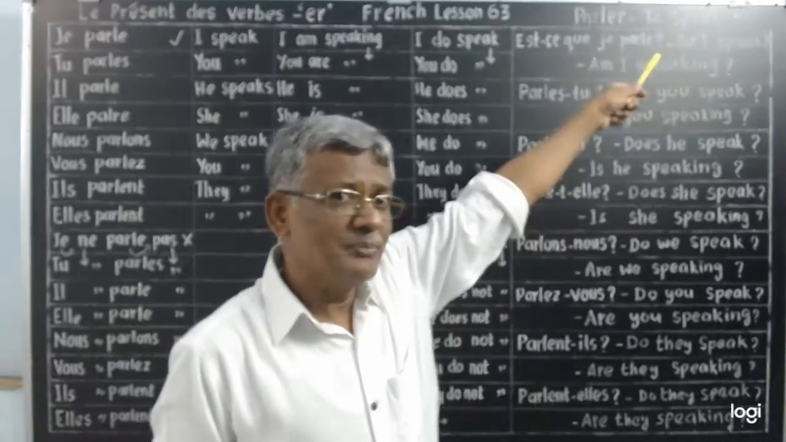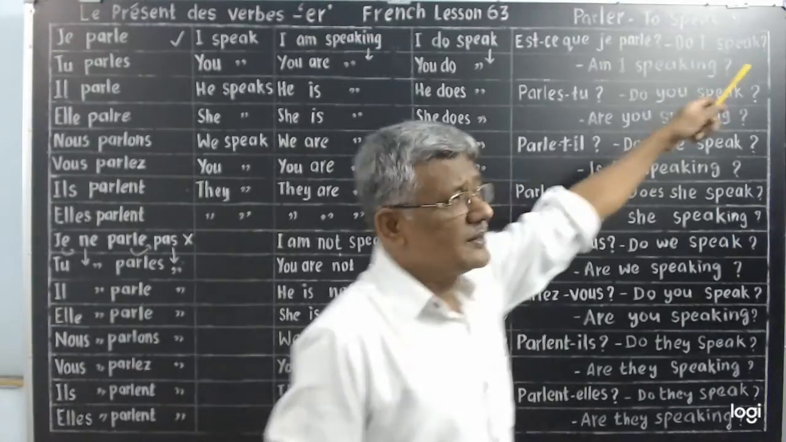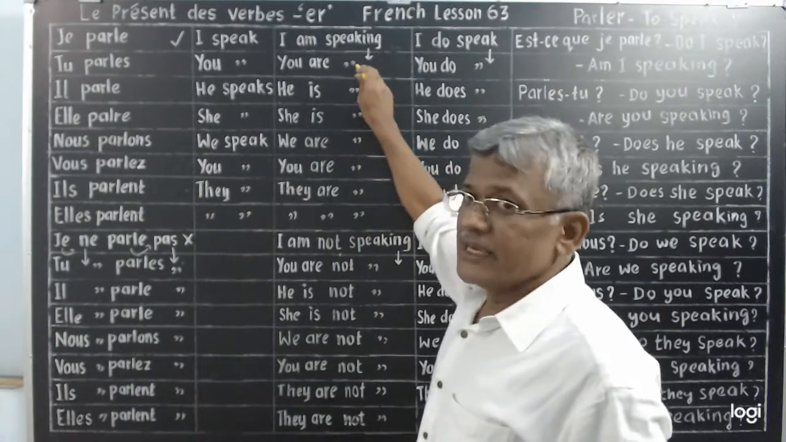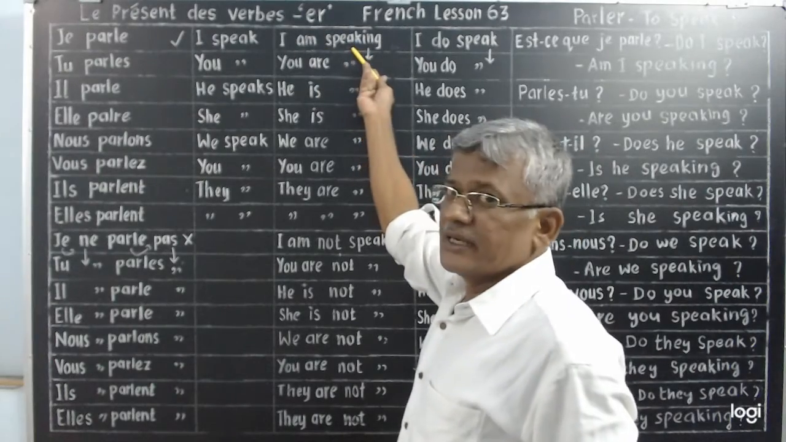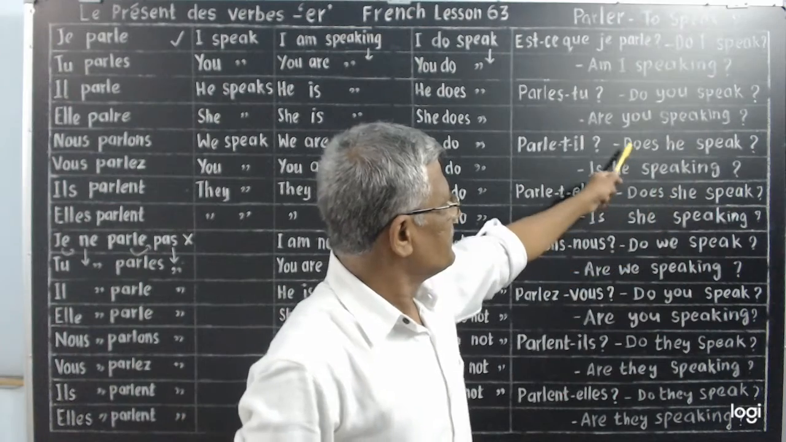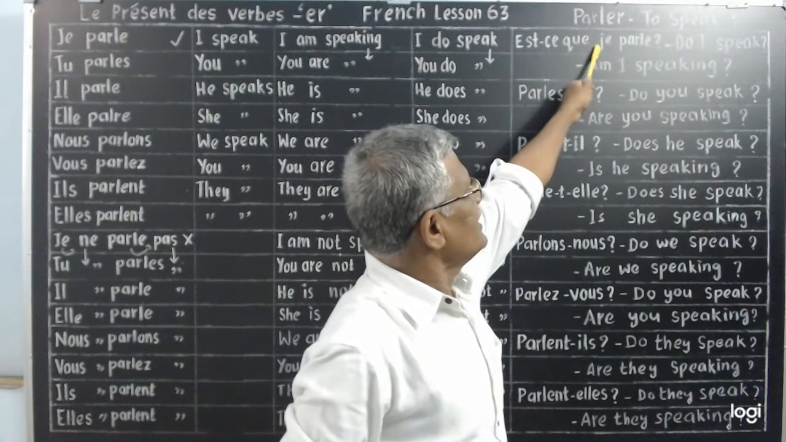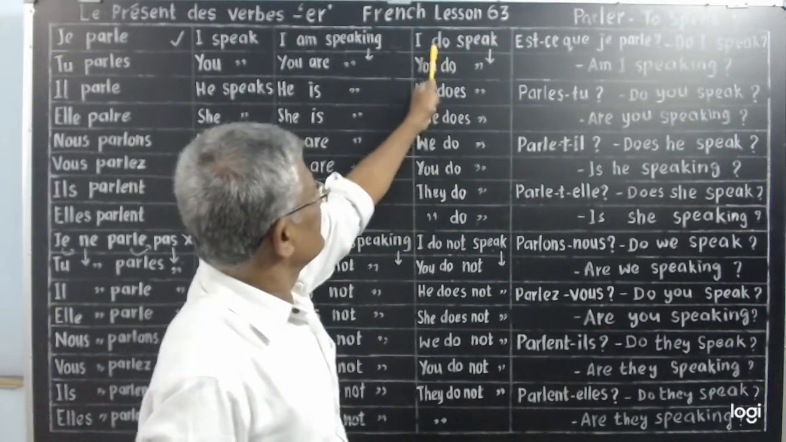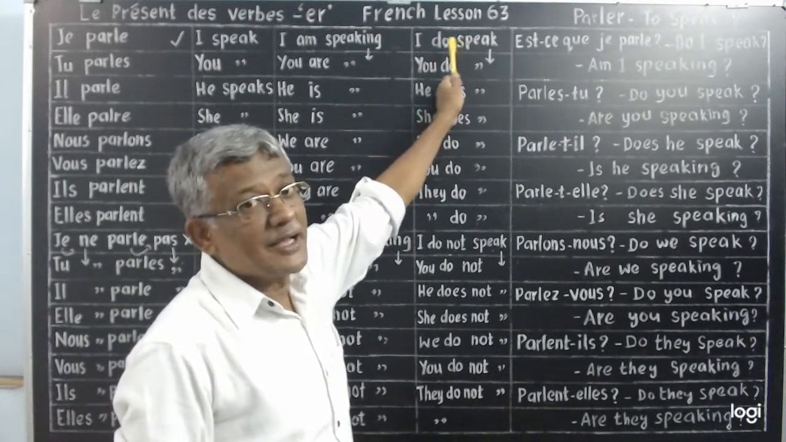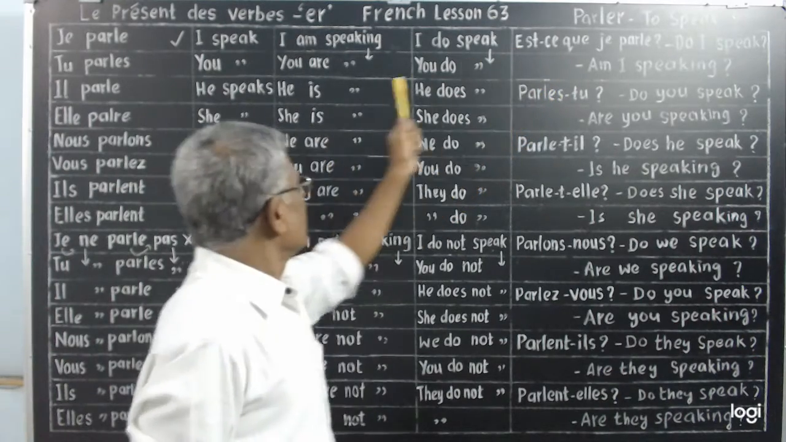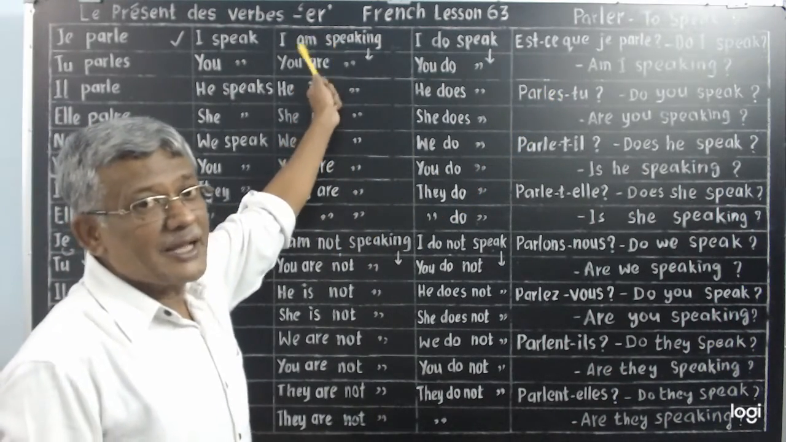Now what does this mean? Do I speak? I do speak. Remember? I am speaking. Am I speaking? You are speaking. Are you speaking? Same. See, look at the first one. Est-ce que je parle? Look at this. I do speak. That becomes do I speak? Look at the next one. Am I speaking? Here. I am speaking becomes am I speaking?